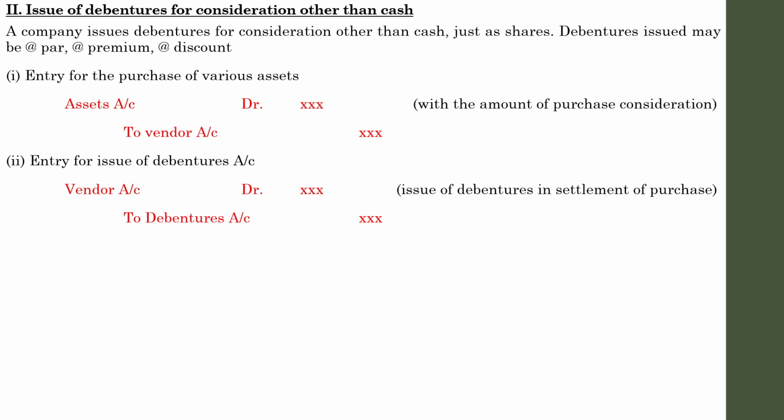There is no rule regarding that, but it is better to follow showing these two entries separately. So assets account debit to vendor account, after that vendor account debit to debentures. You may think that you can easily write assets account up to debentures. It is correct, but it is better to follow this method.